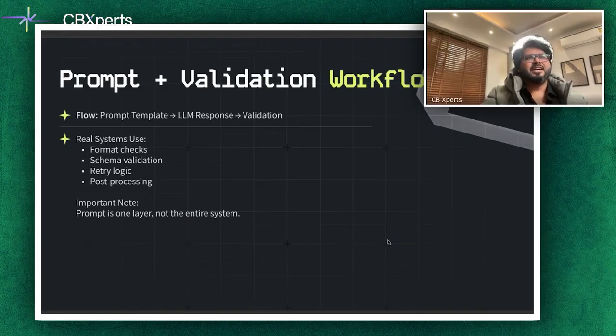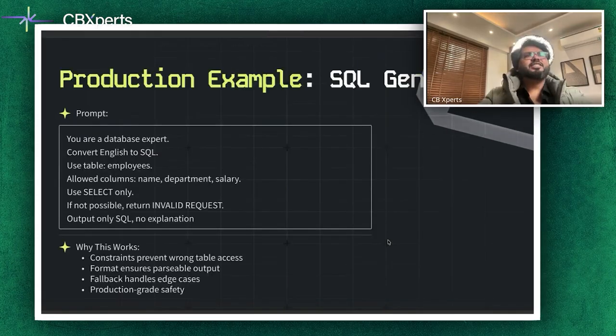It's just one layer. Just as you wouldn't deploy raw user input directly into a SQL query without sanitization, you shouldn't deploy raw LLM output without validation. Use validators to ensure the response matches a JSON schema. Use retries if the answer fails, and handle fallback in a very logical, graceful way. And that is why prompt template to LLM response to a final validation flow is important. Now we're going to jump towards a production example of this.